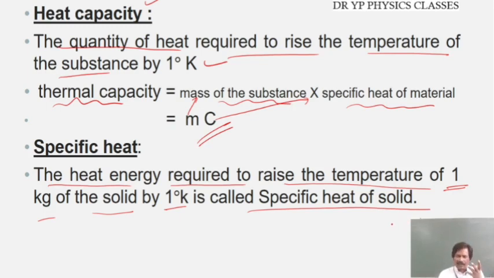In the gaseous region, we have two types, that is Cp and Cv, the specific heat at constant pressure and the specific heat at constant volume. But in case of solids, we have only one specific heat. So the definition is very clear: the amount of heat required to raise the temperature of 1 kg of the solid by 1 degree Kelvin.